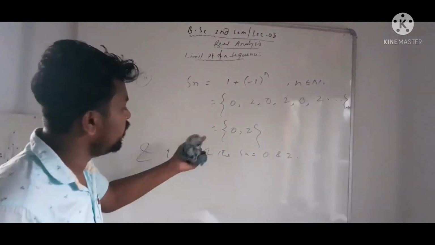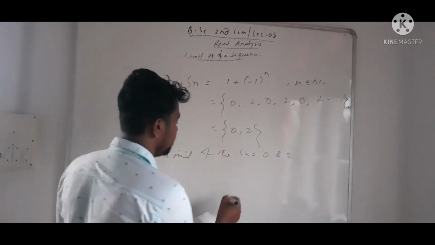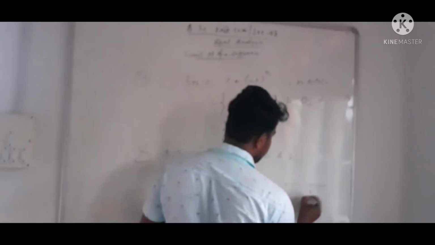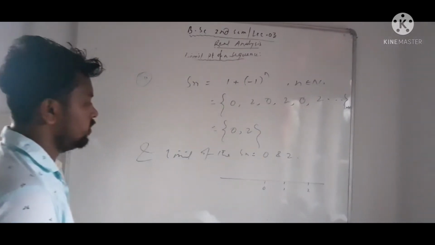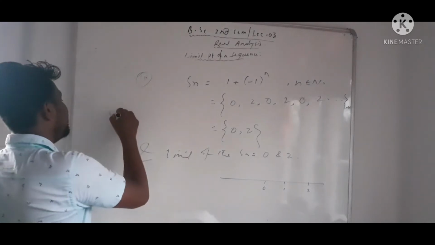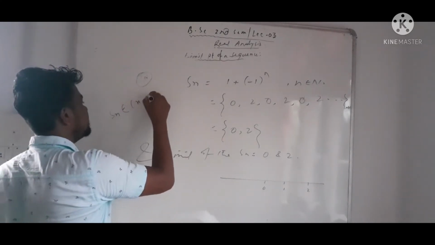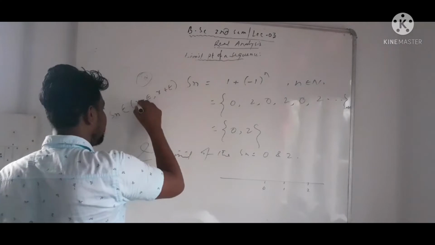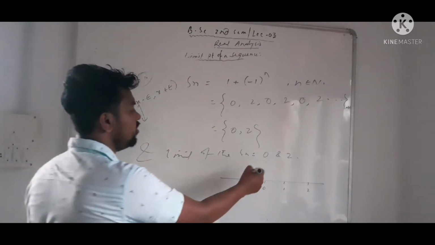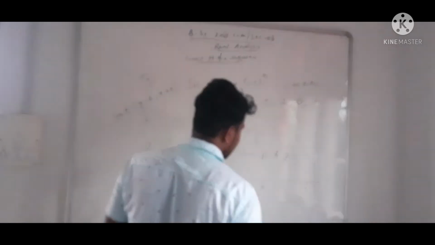So we check on the real number line. Suppose this is 0, this is 1, and this is 2. The formal definition of a limit point is that Sn belongs to the interval (x minus epsilon, x plus epsilon) for infinitely many terms; then x is said to be a limit point. Here 0 is a limit point and 2 is a limit point.